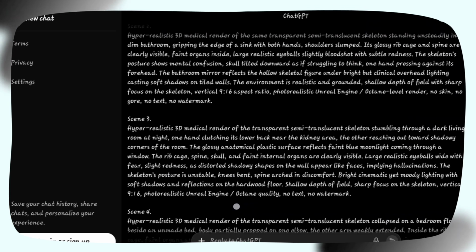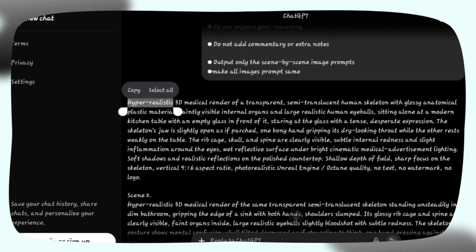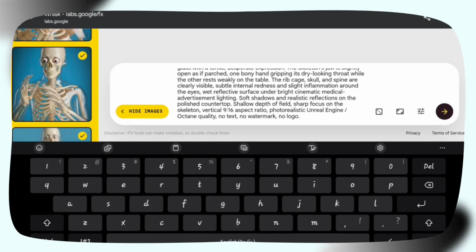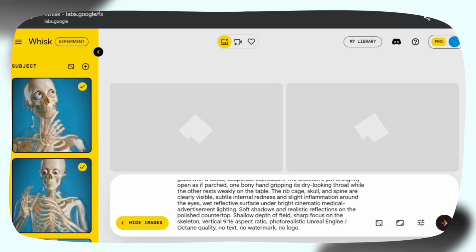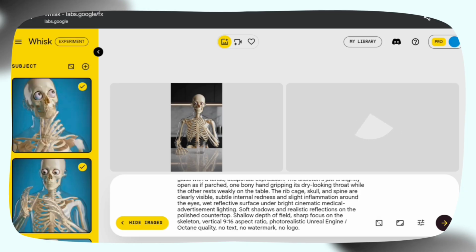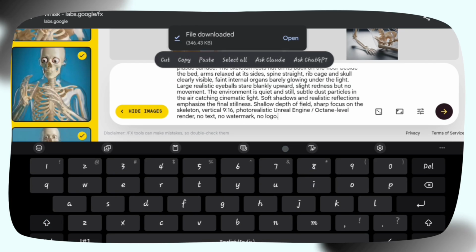Once your reference images are ready, copy each scene by scene image prompt and paste them into Whisk. Generate all the required images. After that, go back to ChatGPT and copy all the image prompts. We'll need them for the next step.